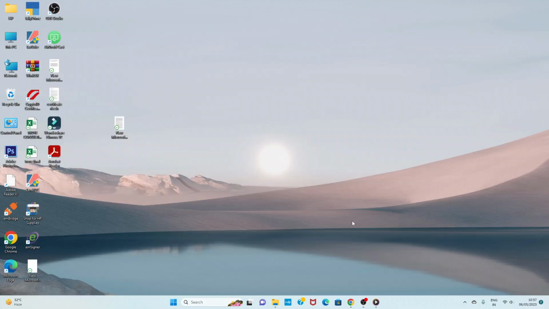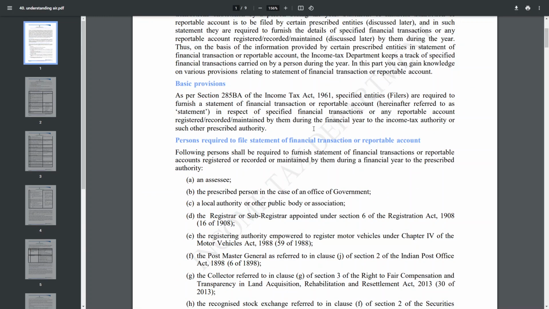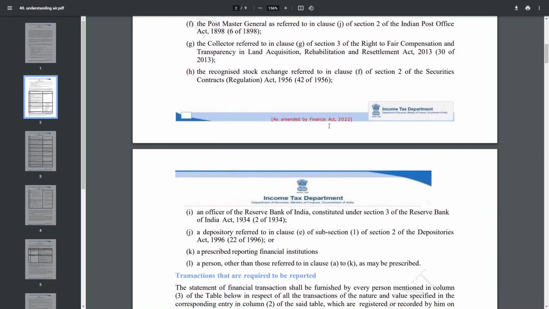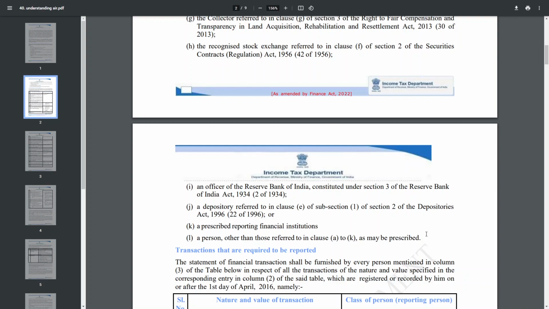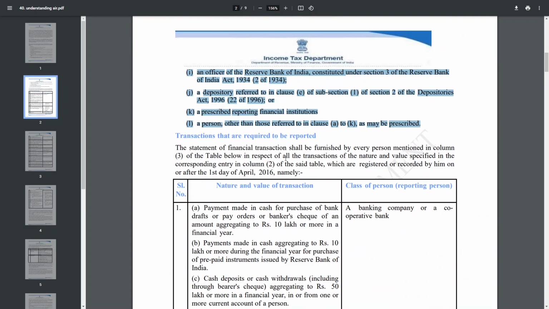We are going to learn about the Statement of Financial Transactions. Those special financial transactions are reported by some specified entities. There are 12 types of entities, and the list of 12 entities which should report the financial transactions has been given. Now let us learn those financial transactions which should be reported.